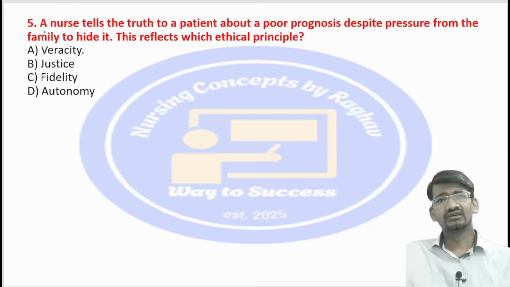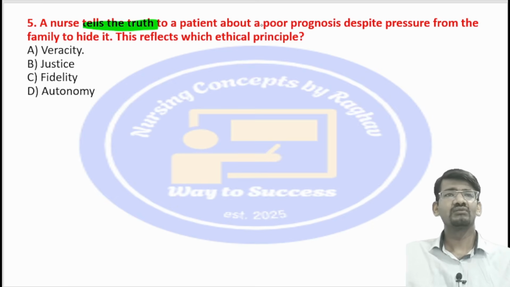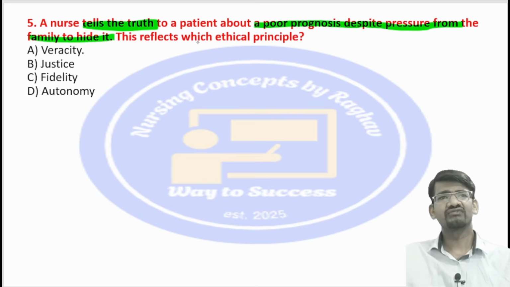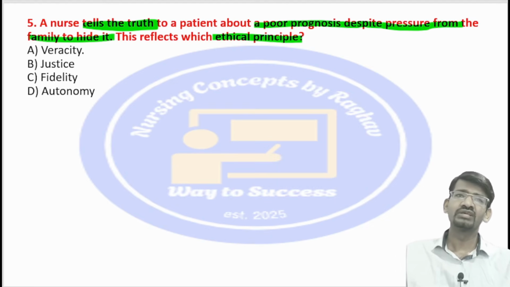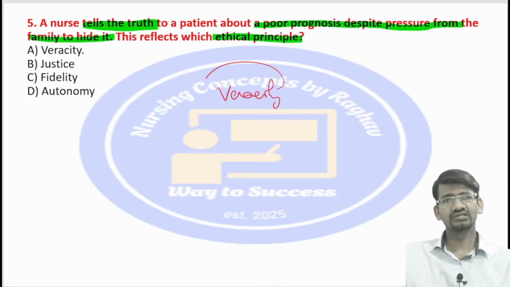The next question is: a nurse tells the truth to the patient about the poor prognosis despite the pressure from the family to hide it. Which ethical principle does this reflect? Veracity, justice, fidelity, and autonomy. See, in the question itself, she is telling the truth, so that is what veracity.